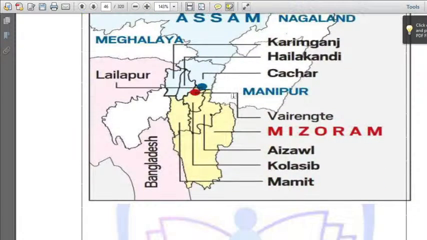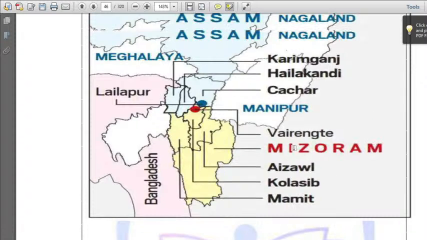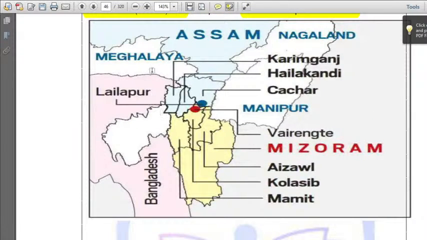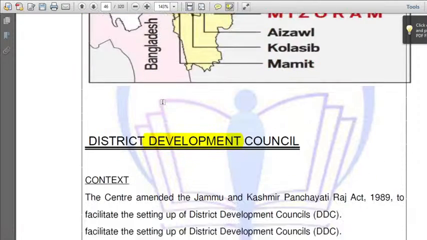So these are the areas in the map. Be thorough with the areas. This is the state of Mizoram. Next, this is Meghalaya and this is Bangladesh, and this is Aizawl, Kolasib and Mamit, and this is where Mairangti, Karimganj, Hailakandi and Kachar are. UPSC can frame questions like which of the following places are in which state. In that way, it can frame the question. Lailapur. So these are some areas.